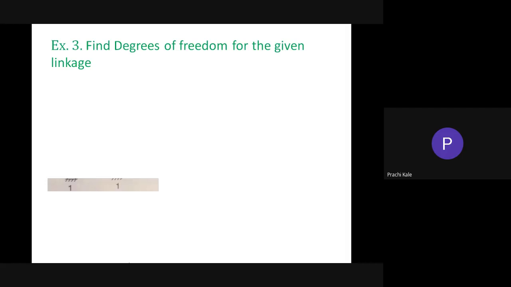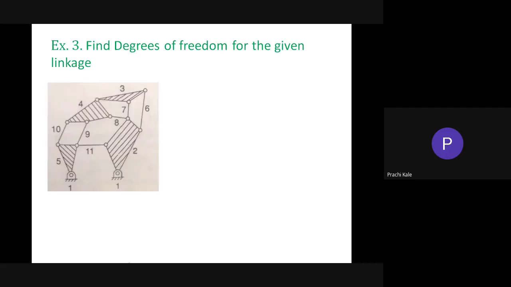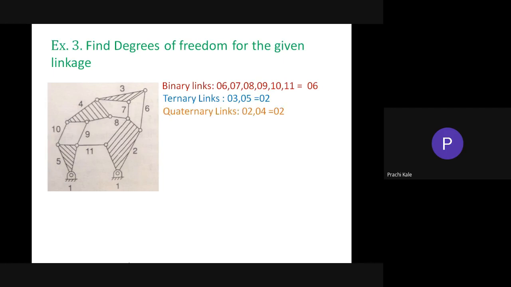Again I am taking the same example, because we have already calculated the number of links, so it will be easy for us. We have already found which are the binary links, the ternary links, and the quaternary links. The total number of links is equal to 11. Now see, kinematic pairs with degree of freedom equal to 1 is equal to 50.